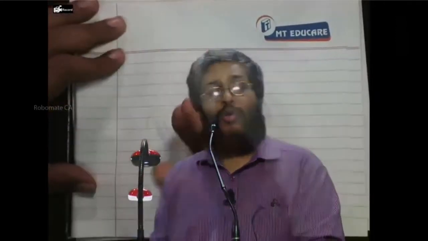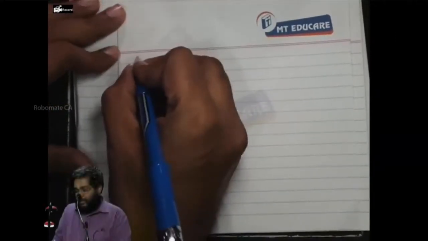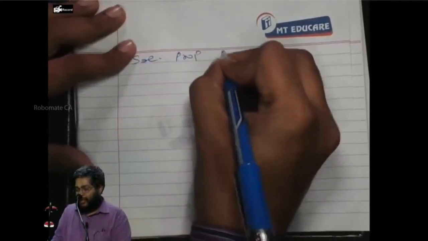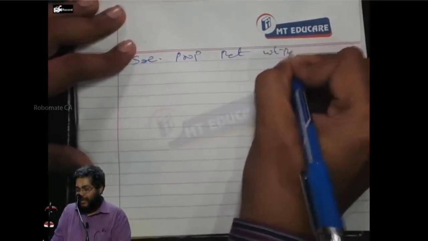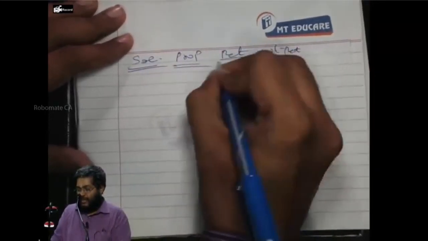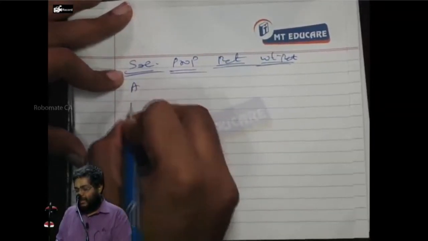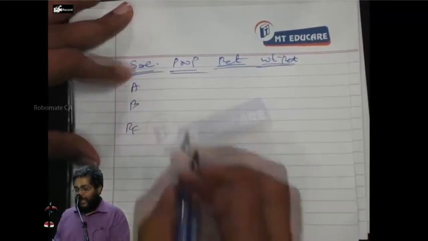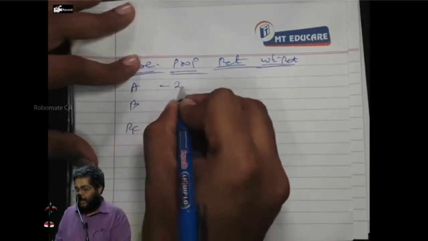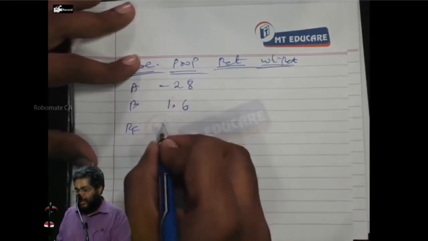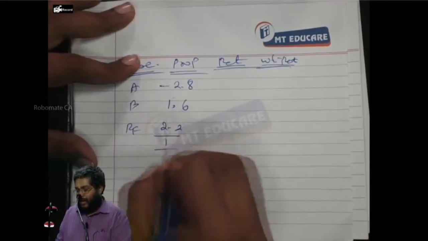Now, please, all of you participate. I want to find out the return of a portfolio. No need to copy. Tell me, what is the return of a portfolio? Columns: security, proportion, return, weighted return. What are the securities here? A, B, RF. How much do I invest in A? Minus 2.8. B investment? 1.6. RF is what? The total here is 1. Are you following or not?